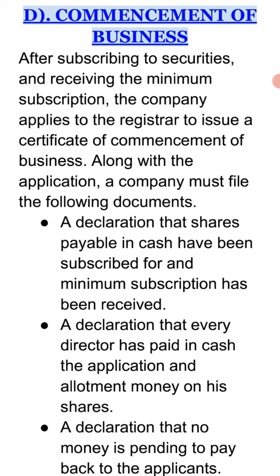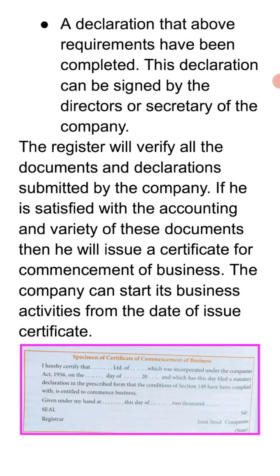The very first, a declaration that shares payable in cash have been subscribed and minimum subscription has been received, that the company has received the minimum subscription. Second, a declaration that every director has paid in cash the application and allotment money on his shares. Whatever shares are held by the directors, they have also paid the amount. Next, a declaration that no money is pending to be paid back to the applicants. Nothing is left to pay back to the applicants. And the last, a declaration that the above requirements have been complied with as per the information of these people. This is done by the company or the representative of the company.